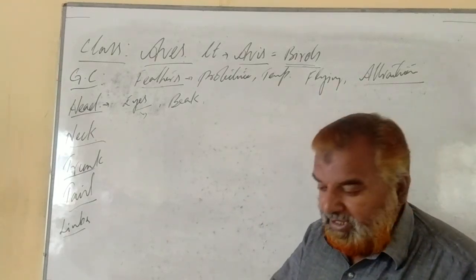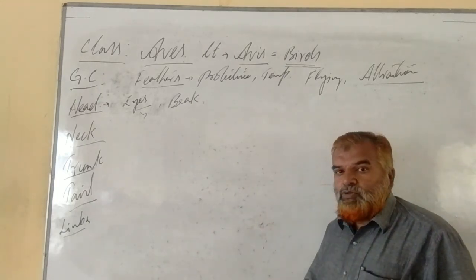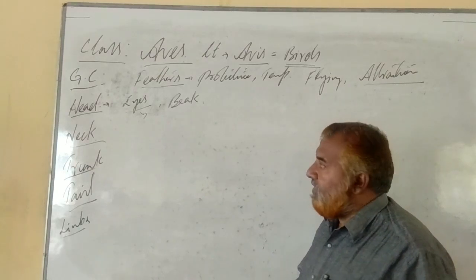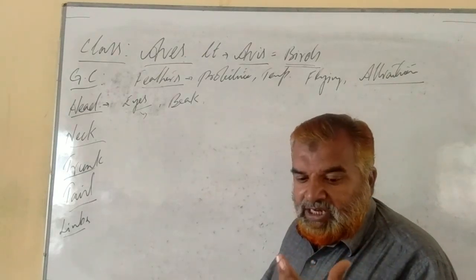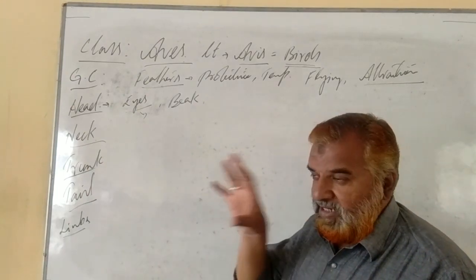From very high above they can observe all these. So the retina is movable, whereas in humans the retina is fixed. By looking at this retina, people have made the zoom lens or zoom camera.